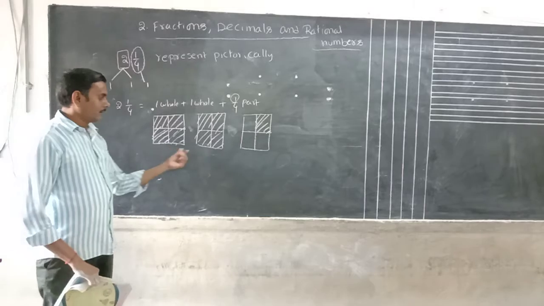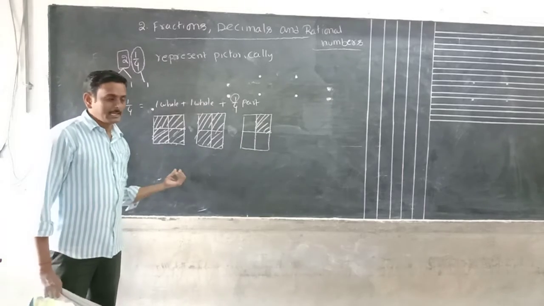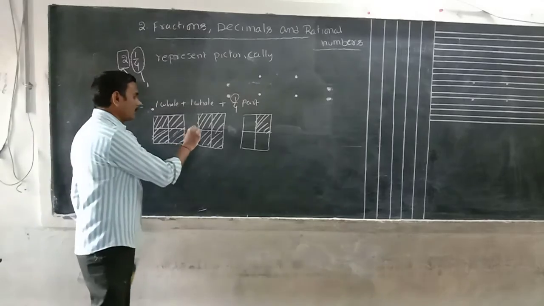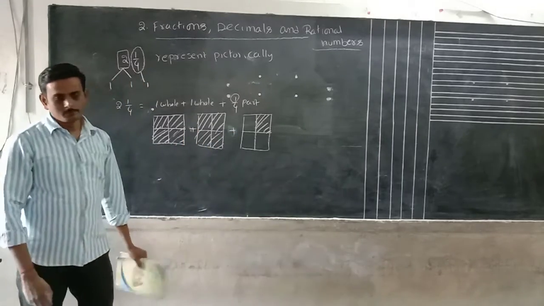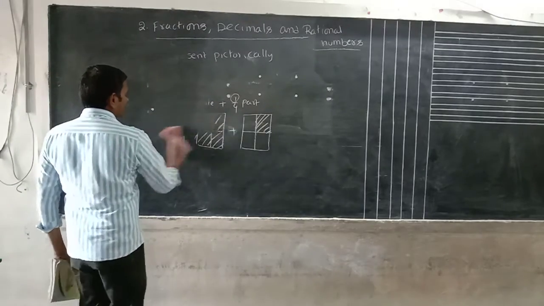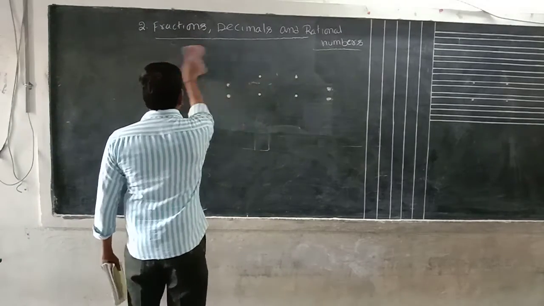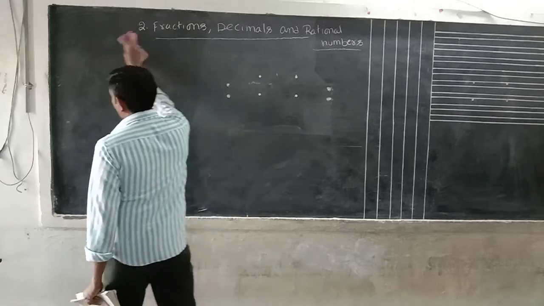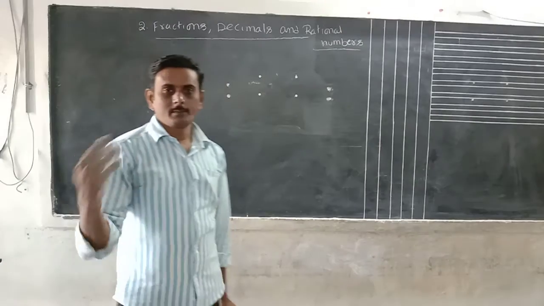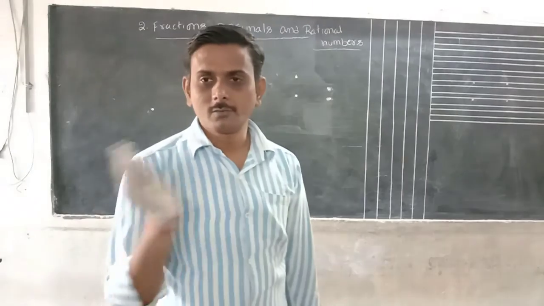By adding all these parts we will get the total. By writing plus also, no problem. Okay, now we will go for the types of fractions. This is also a very important one: convert the fraction into picture and picture to fraction.